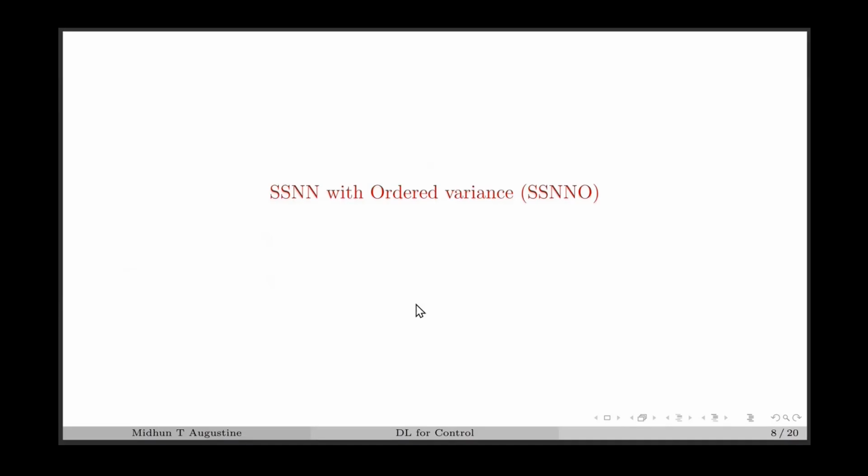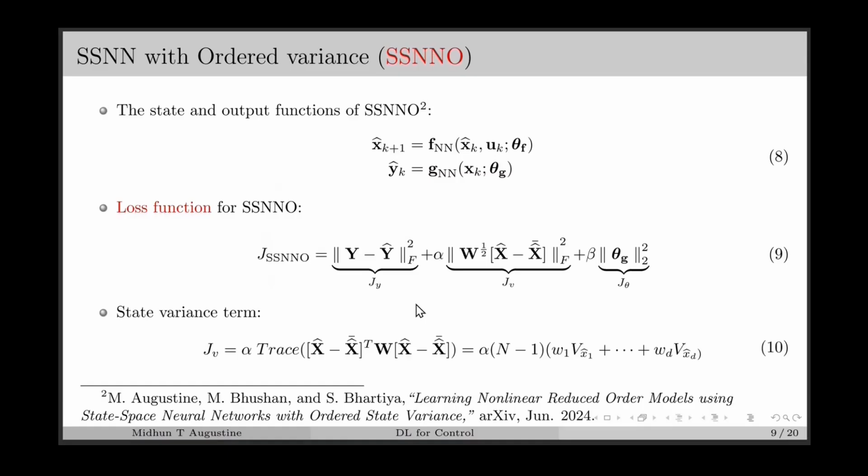Next, we move on to the SSNN with ordered variants, in which we introduce a regularization term similar to AEO to achieve ordering in the state space. Here, the state and output functions are similar to SSNN. The loss function is modified to include a variance regularization term.